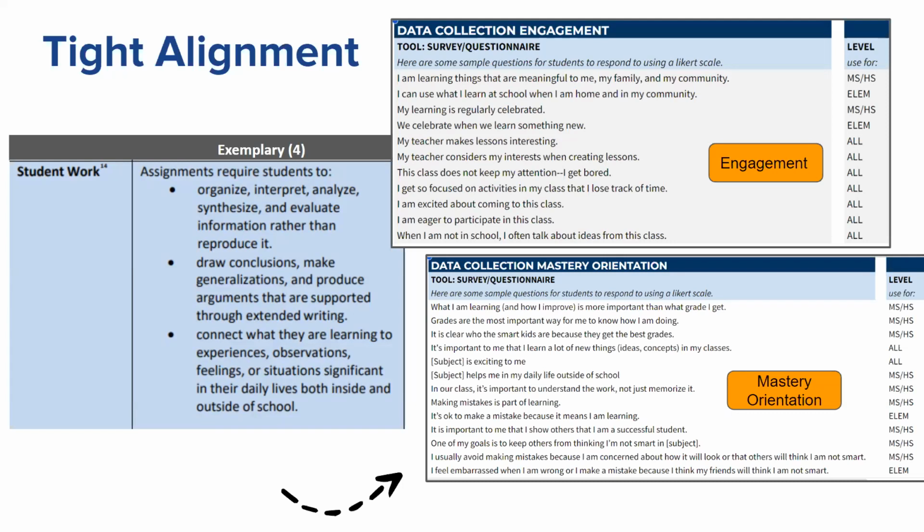The engagement data collection tool has survey questions that ask learners about their work in class and how it relates to or can be used in their own life, family, or community. In addition, the mastery orientation data collection tool has survey questions that ask learners about their feelings toward deeper learning and whether or not it's important to understand the work or just memorize it. Using the survey questions to find out how students are feeling about their own engagement or mastery-oriented mindset can uncover some reasons behind the output you are seeing in student work. This data then, in turn, can be used by the teacher to inform and grow their instructional practices.